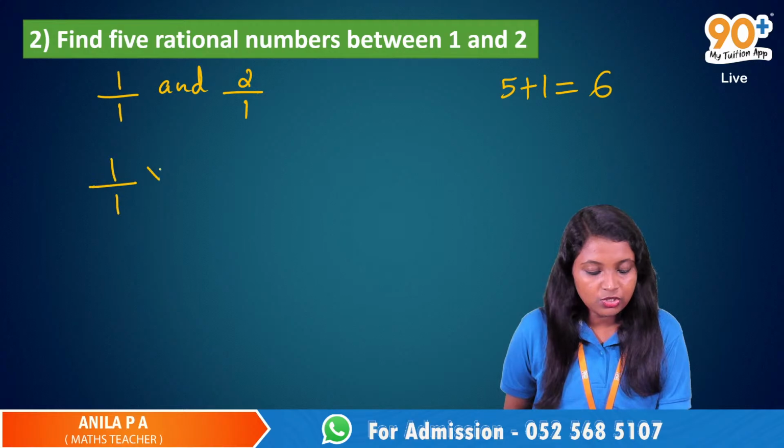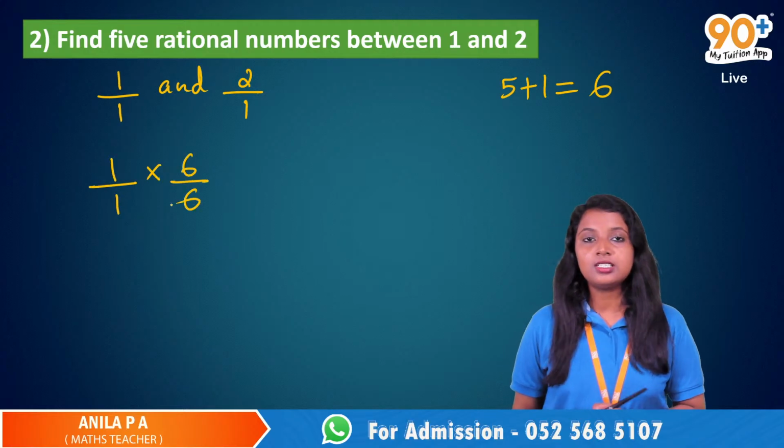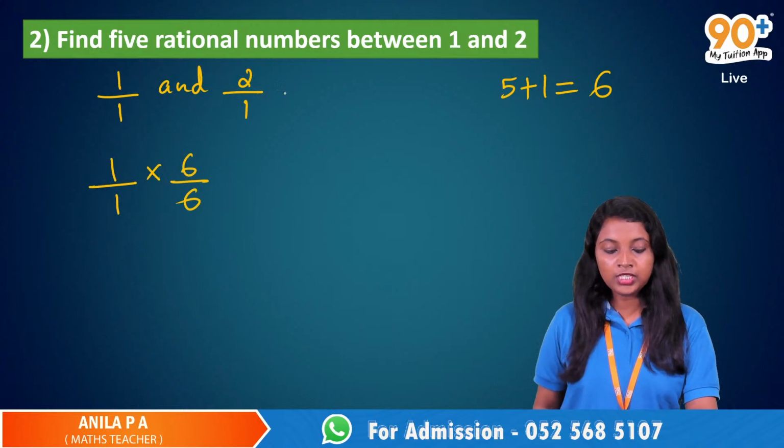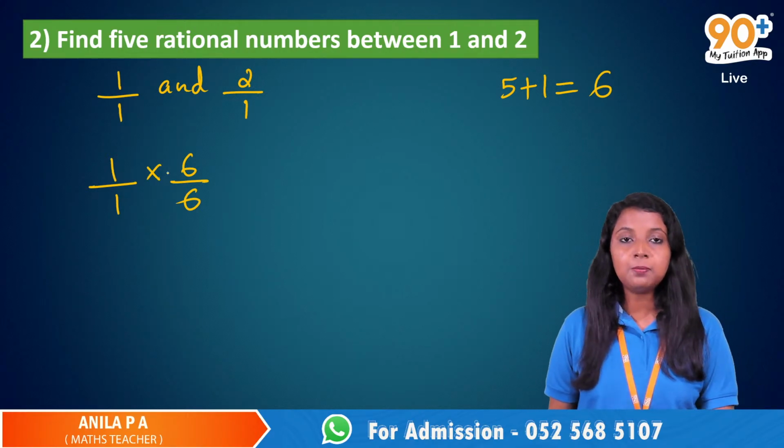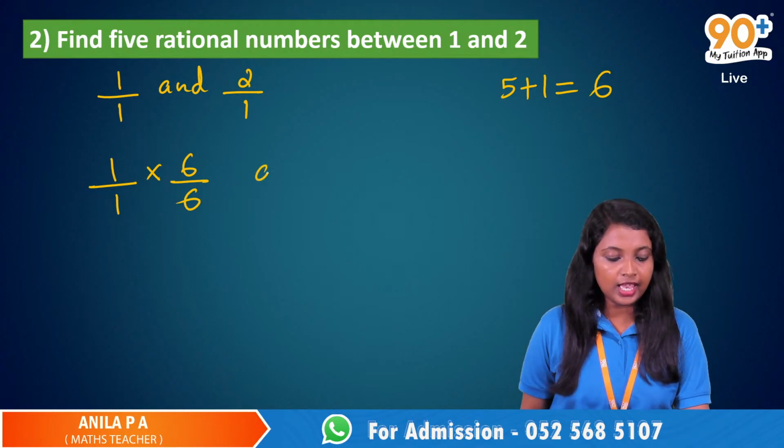1 by 1 into 6 by 6. You have to do this. Just multiply both the numbers with 6 by 6. We need to find 5 numbers, so just multiply them with 6 by 6.